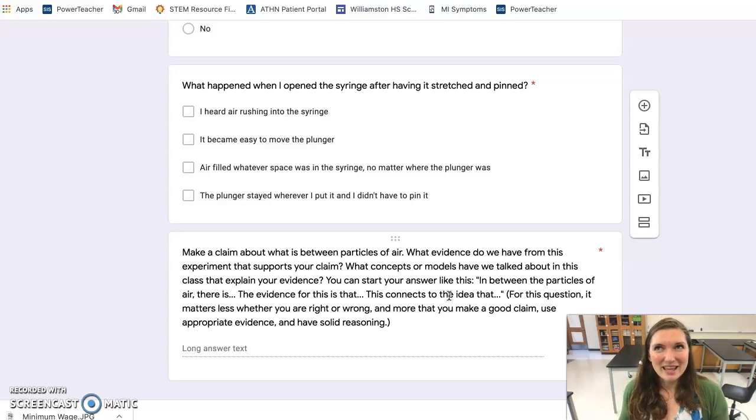But with gases, those atoms like to pair up together, and they're very stable. They don't have a lot of interaction with each other, and so they like to move a lot, and that energy of the movement is stronger than any electrical charge between them that would hold them together.